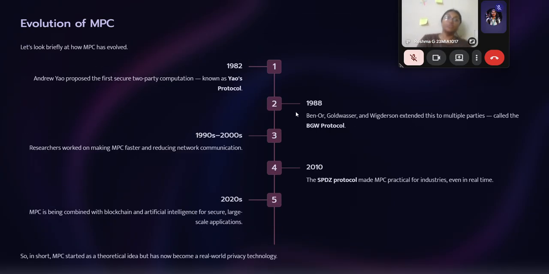So let us see the evolution of MPC. First, MPC evolved in 1982. Andrew Yao, the founder, proposed the first secure two-party computation, which is also known as Yao's protocol. In 1988, Ben-Or, Goldwasser and Wigderson extended this to multiple parties, called BGW. Later, in the 1990s to 2000s, researchers worked mainly on making MPC faster and reducing network communication.